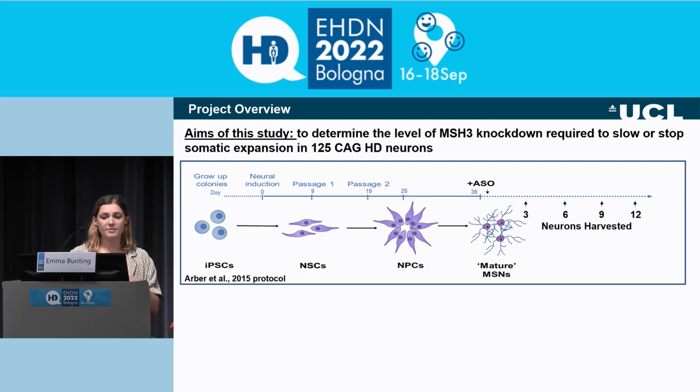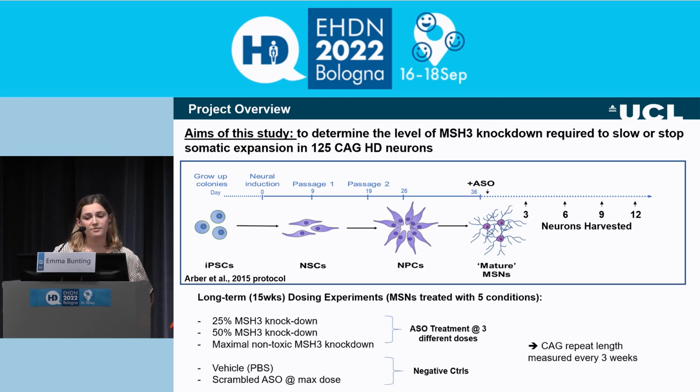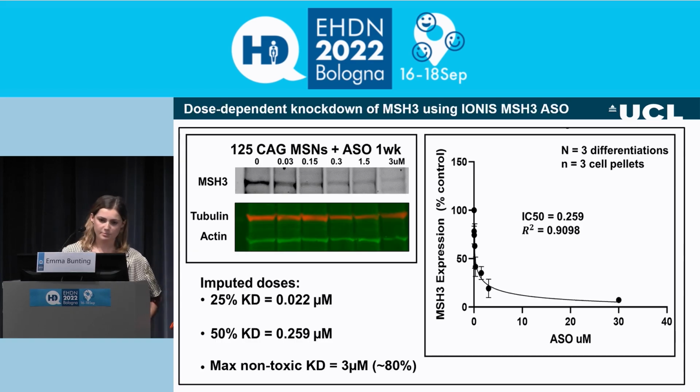So the aim of this study was to determine the level of MSH3 knockdown that's required to slow or stop somatic expansion in a 125 CAG Huntington's disease iPSC-derived line. We make MSNs from these iPSCs over 36 days using the Arber et al. protocol, and we then treat with the ASO when they reach maturity at doses aiming for 25%, 50%, and maximal non-toxic knockdown, and then we measure repeat expansion over time.